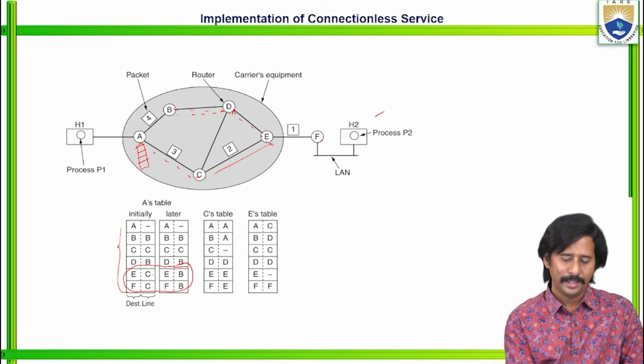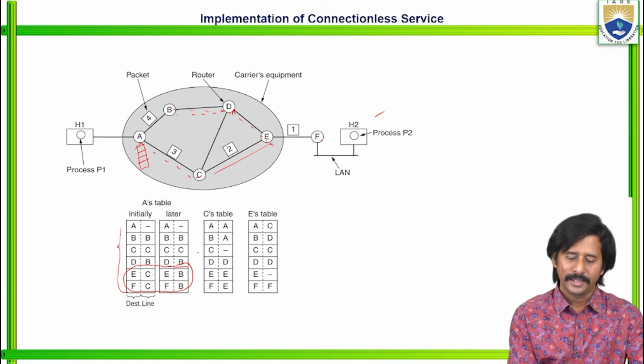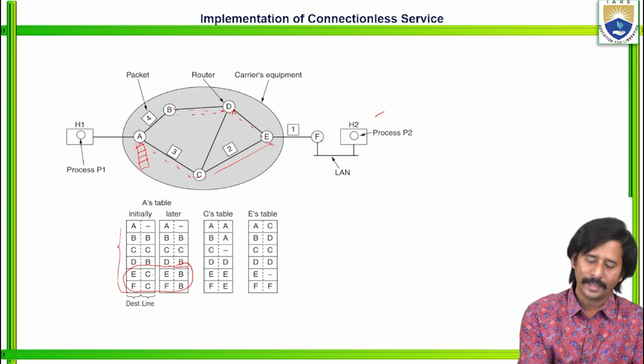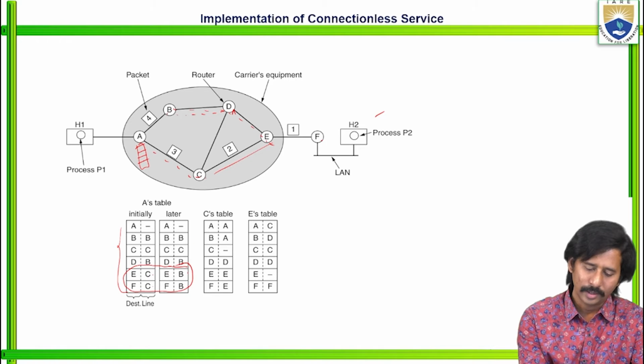E to, this is the destination, this is the line. See, according to router A, the destination is, for example, E. Through which node are the data packets transmitted to the router E? Through B.